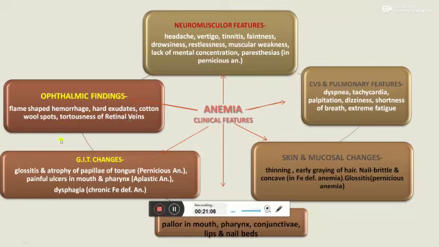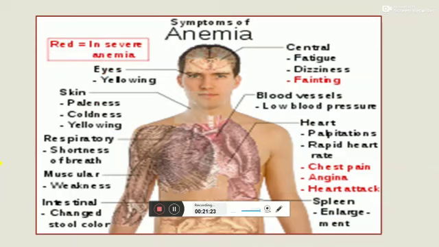In GIT changes, there may be glossitis and atrophy of the papillae of the tongue in pernicious anemia because of vitamin B12 deficiency. In aplastic anemia, there may be painful ulcers in the mouth and pharynx, and in chronic iron deficiency anemia, the patient may complain of dysphagia.